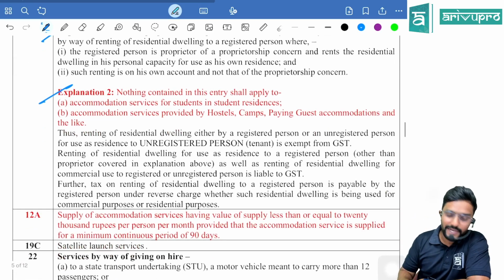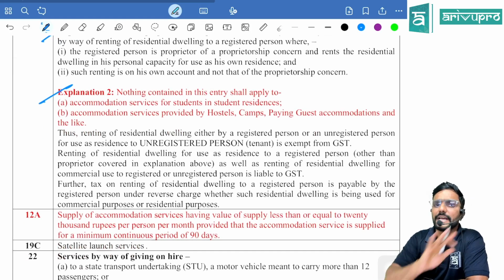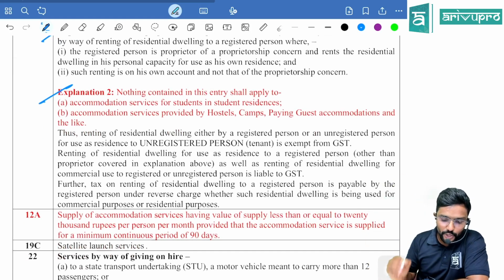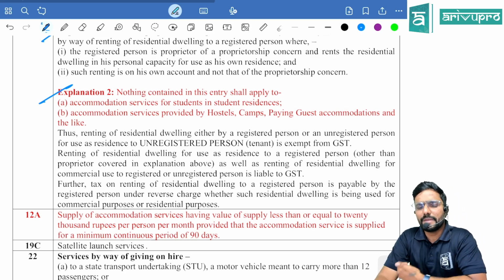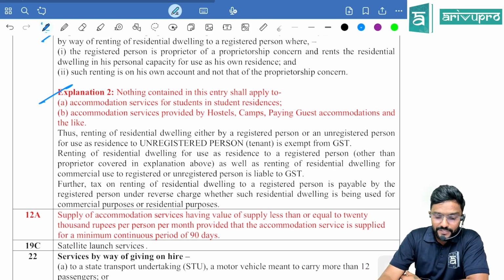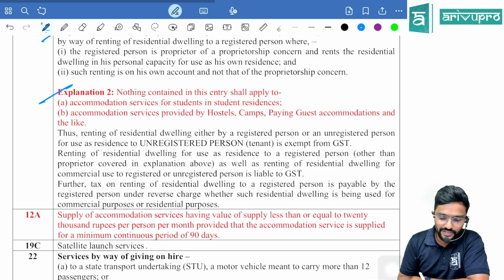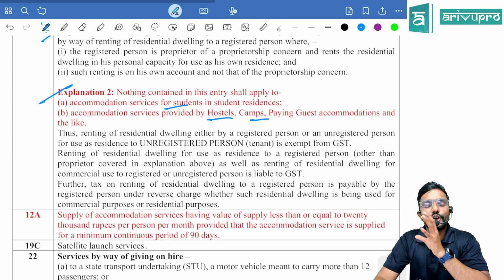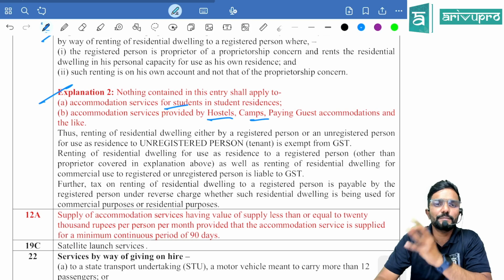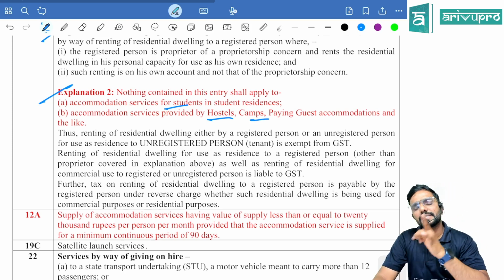Then they gave one more explanation telling nothing contained in this entry shall apply to, means exemption is not applicable to, accommodation services for students in student residences, that is hostel or maybe PG, accommodation services provided by hostels, camps, paying guest accommodations and the like. They told here students, obviously again hostels, camps, paying guest and all they have covered it. So if accommodation is provided by the supplier in PG, hostel and all, then for them exemption is not available. That means, is it taxable?